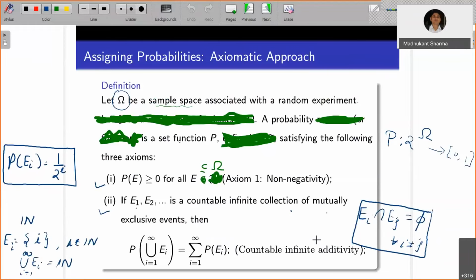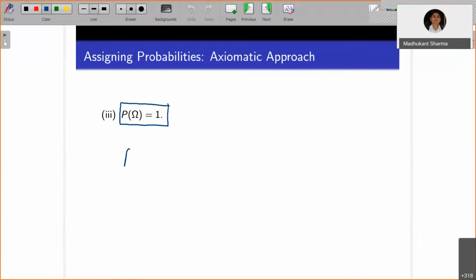Here you can define the probability function. I have defined this function from the power set of the natural numbers to the closed interval [0, 1], by the probability of the individual E_i, for i belonging to the natural numbers.